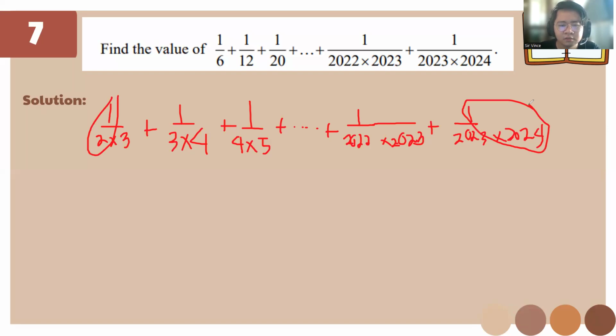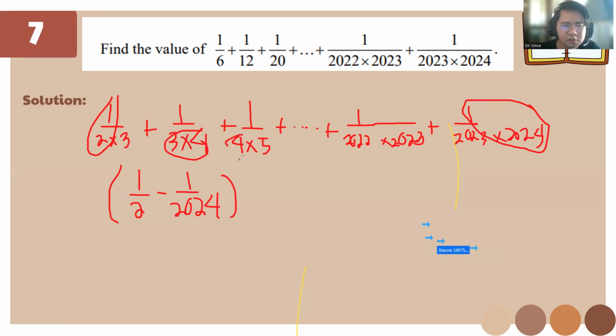Okay. So it's going to be 1/2 minus 1 over 2024. And you can see that there's no difference between this one. To make sure and to make you familiar with the question, it's also going to be multiplied by 1 over the bigger one minus the smaller one.